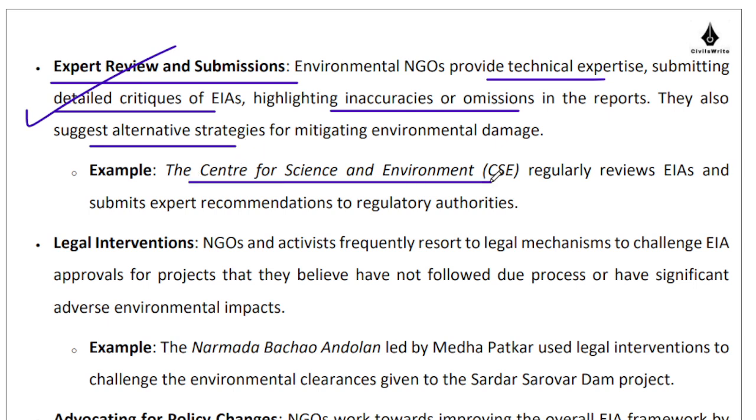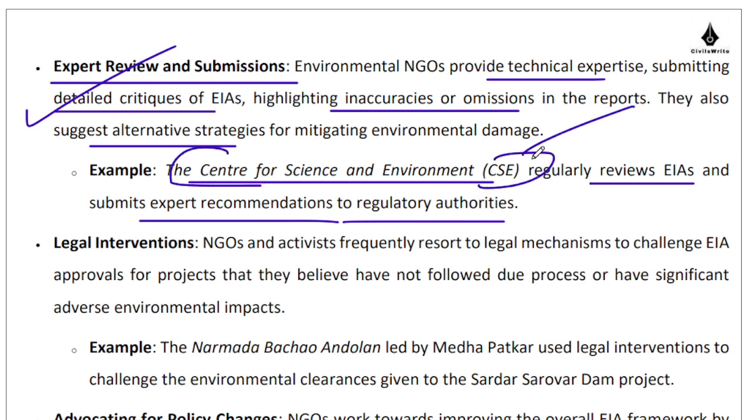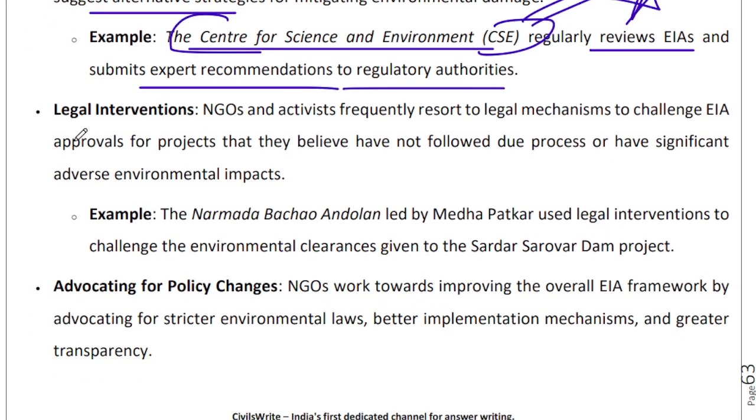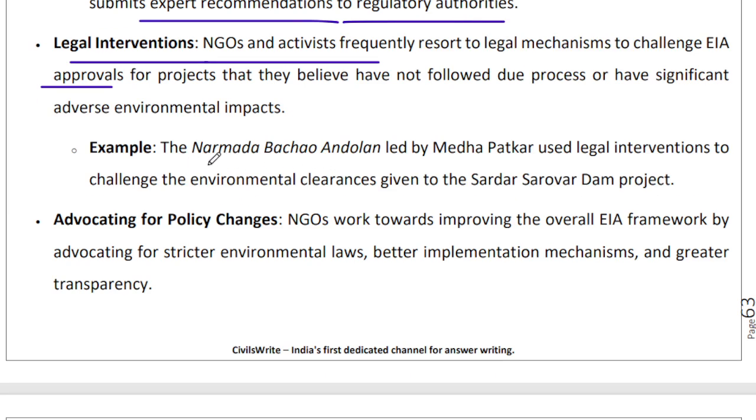So the Centre for Science and Environment regularly reviews EIAs and submits expert recommendations to regulatory authorities. It is very, very important to mention these kinds of names in your answers, as this is a very important value addition. They can also legally intervene. For instance, NGOs and activists can challenge the EIA approval for projects, and they can take the matter to the judiciary, like for instance the Narmada Bachao Andolan led by Medha Patkar.